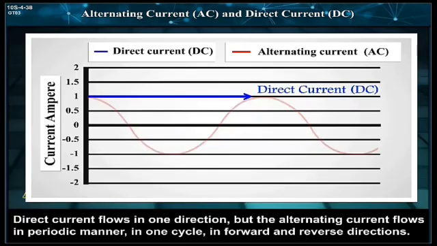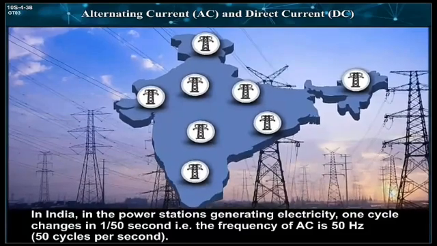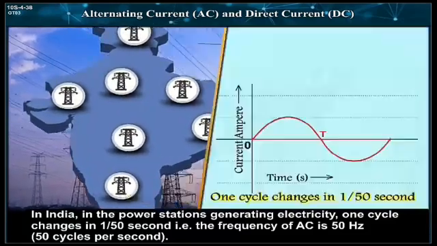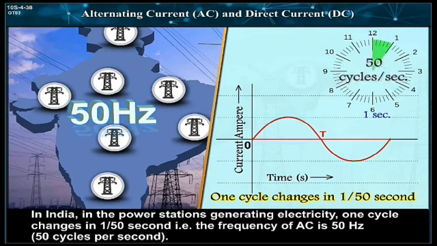Direct current flows in one direction, but the alternating current flows in periodic manner in one cycle in forward and reverse directions. In India, in the power stations generating electricity, one cycle changes in 1/50th second, that is, the frequency of AC is 50 Hz, that is 50 cycles per second.